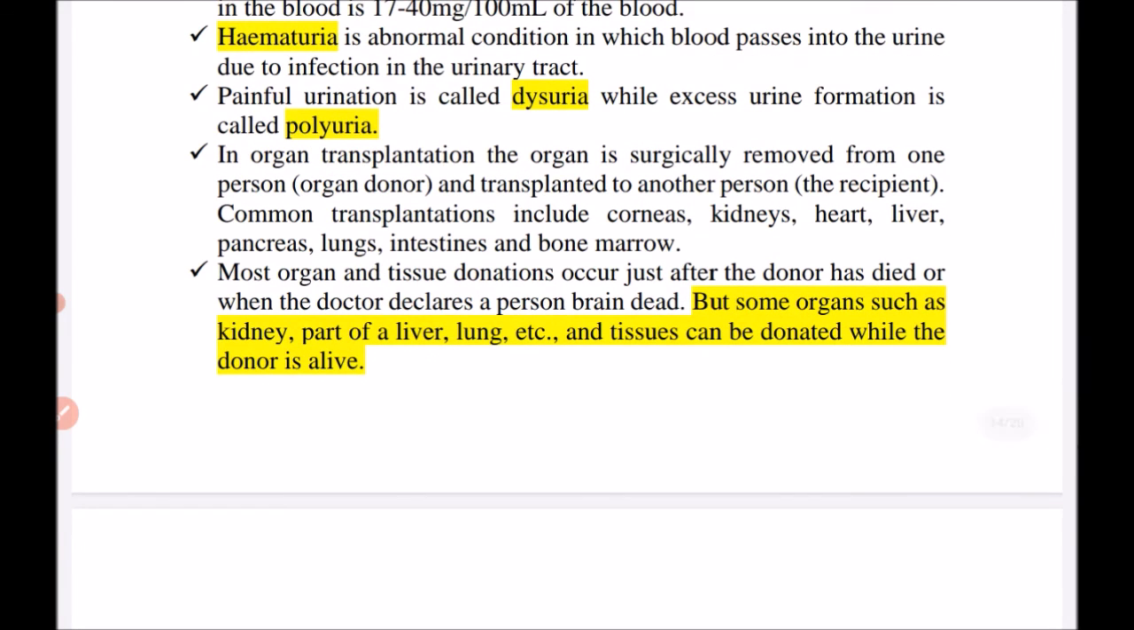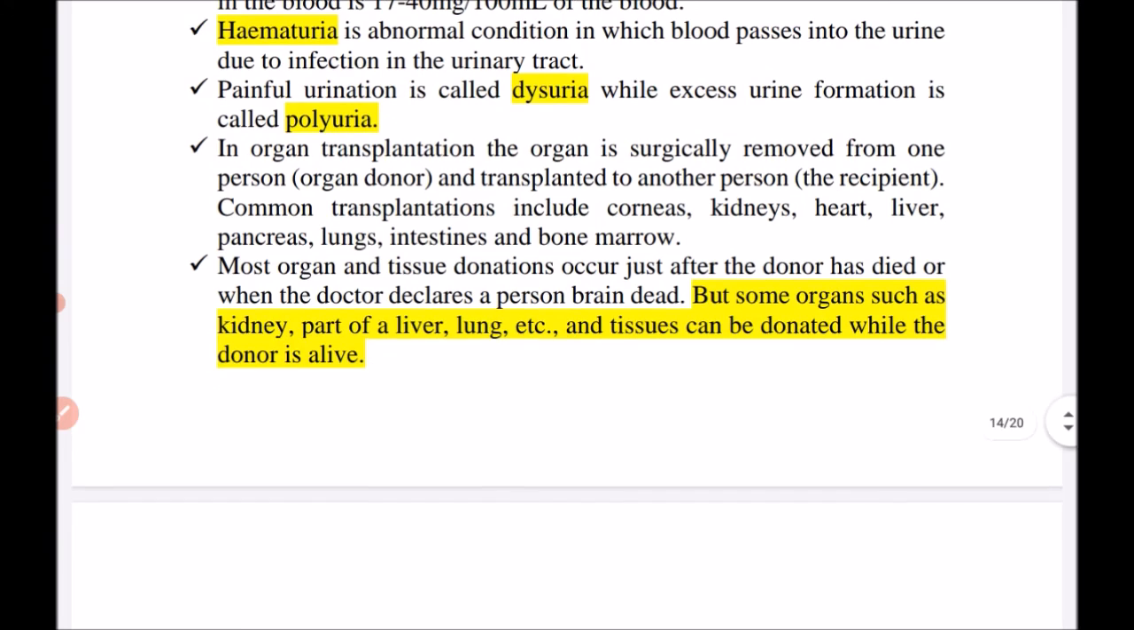And as we know, if the kidneys are not working, we can replace them with the help of artificial kidneys, and we can remove the excretory products from the body.